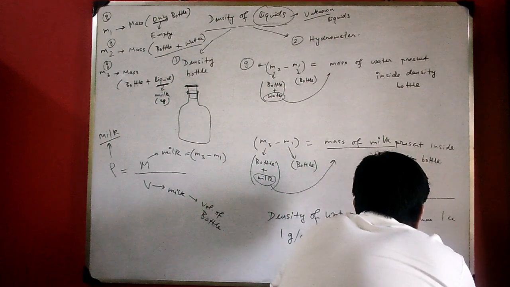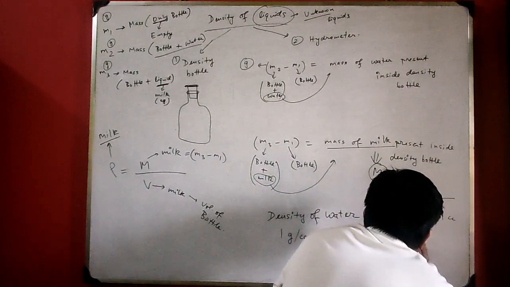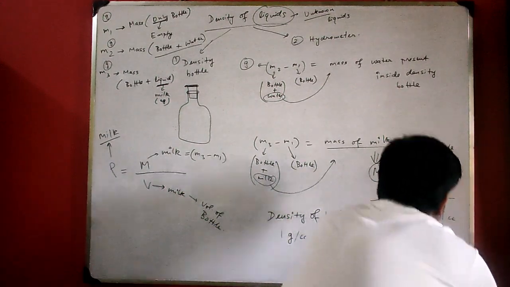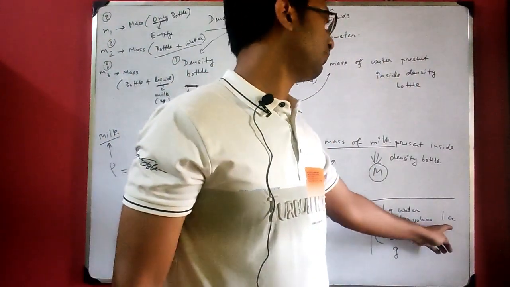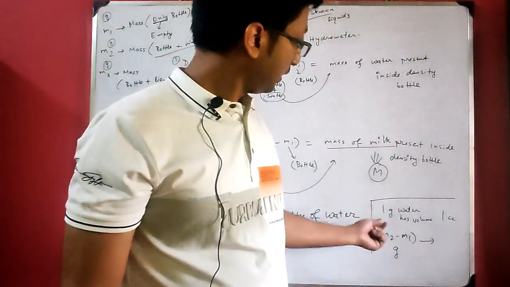So M2 minus M1 is the mass of water. If 1 gram of water has a volume of 1 cc, then M2 minus M1 gram of water will have how much? M2 minus M1 cc.